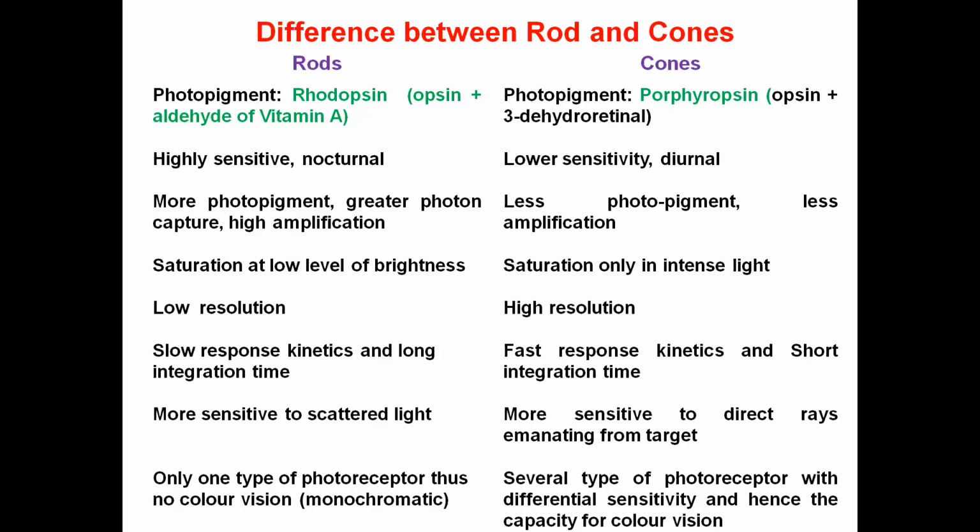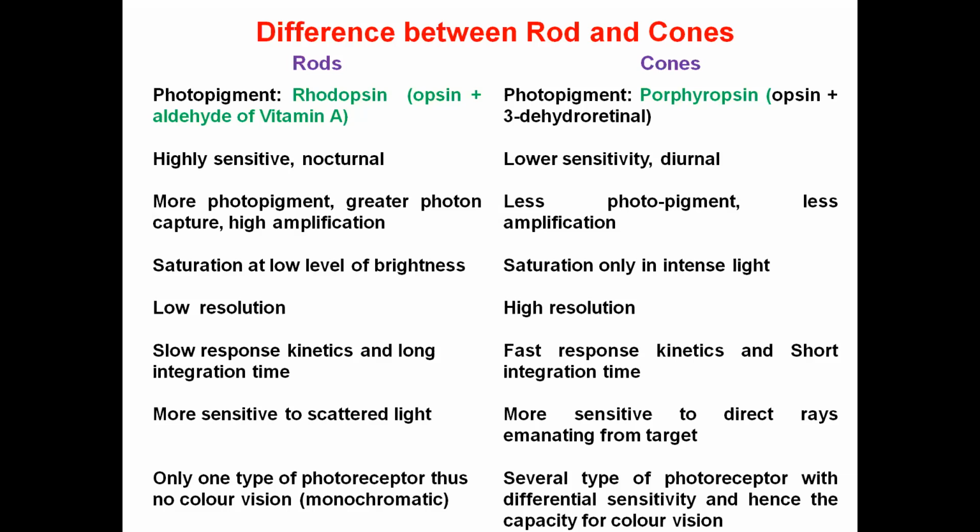The rod cells are sensitive to scattered light, and the cone cells are more sensitive to direct light coming from the target. In rod cells, there is only one type of photoreceptor, so it is responsible for no color vision, or monochromatic vision, whereas cone cells have several types of photoreceptor, meaning they have porphyropsin in which the retinal derivatives have different structural forms.